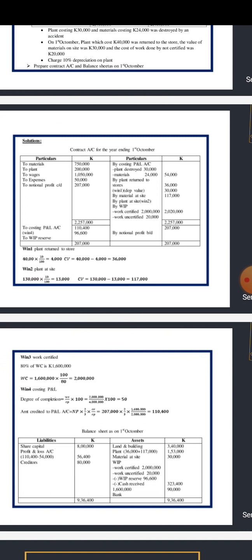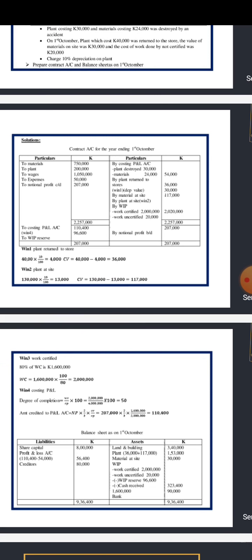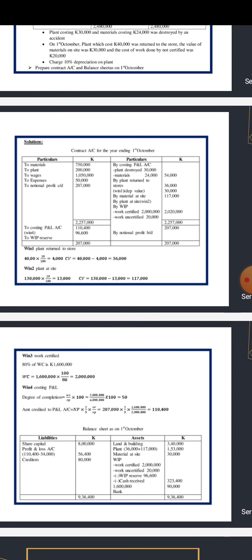So here we just have to balance it. There is even no need to add them, because we are just subtracting, so we know it's 207,000, and on the other side 207,000. So this is the completion of the contract account.